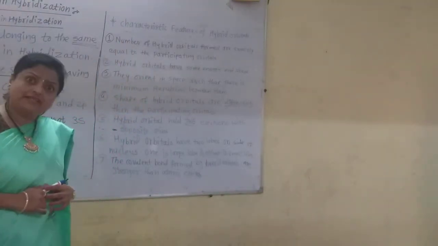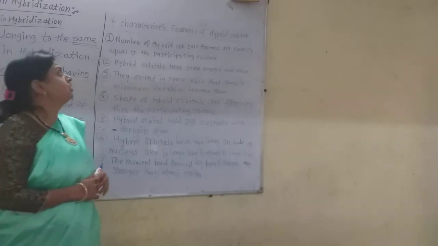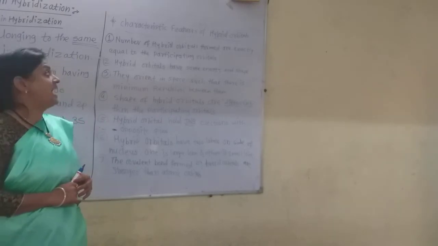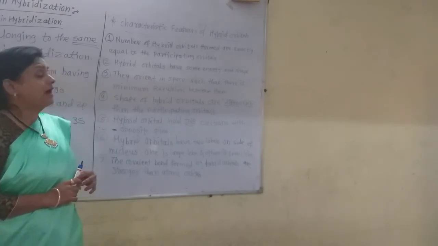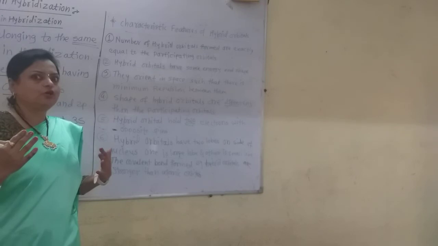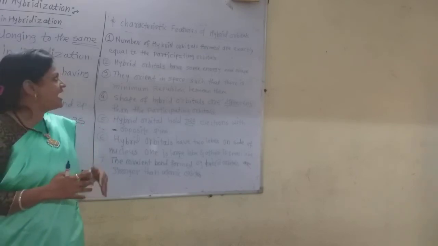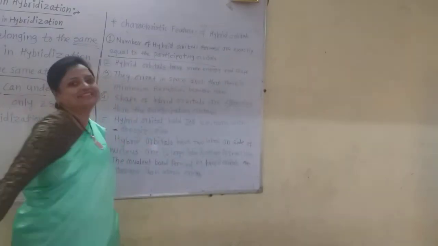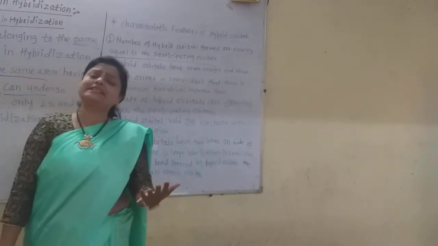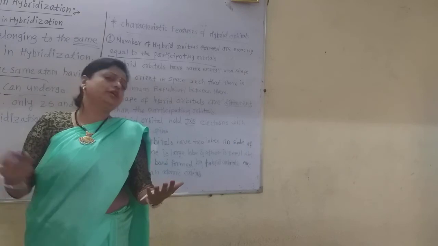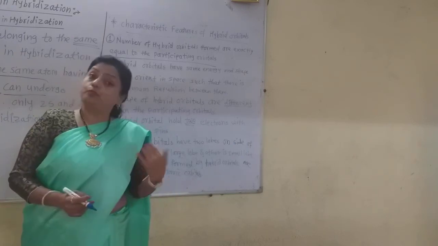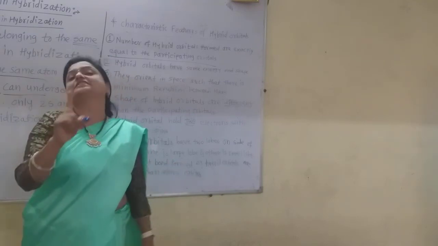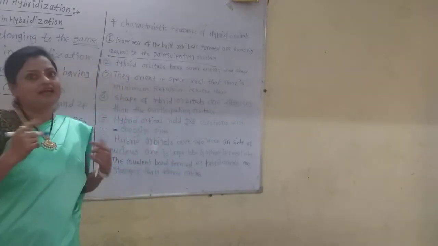The first characteristic feature of the newly formed hybrid orbitals is that the total number of hybrid orbitals formed is exactly equal to the number of participating orbitals. If two orbitals participate in the hybridization, only two hybrid orbitals are formed. If four orbitals take part in the hybridization, then four hybrid orbitals are formed. This is the first characteristic feature.